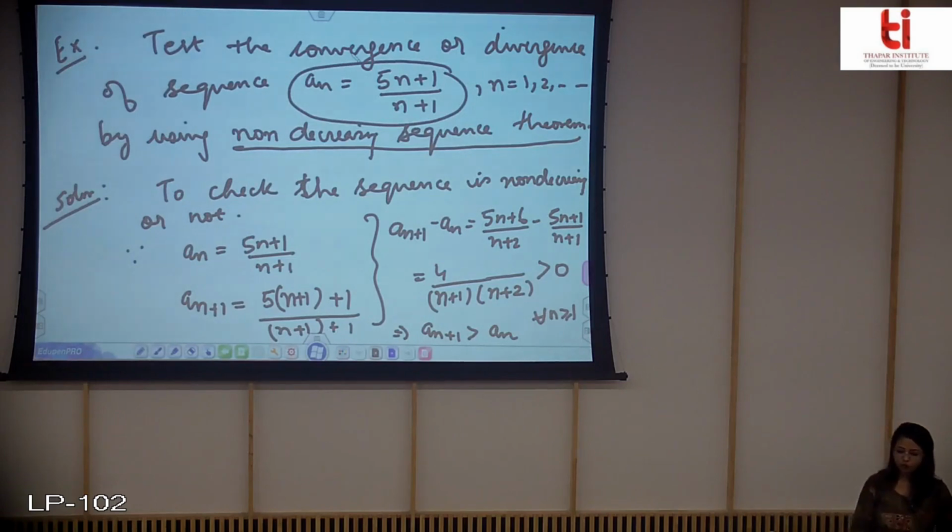So the first step you have done: the given sequence is non-decreasing. Now if you prove that it is bounded from above, then you can say that this sequence converges. So let us see whether it is bounded from above or not. So next, you will see whether it is bounded above or not.